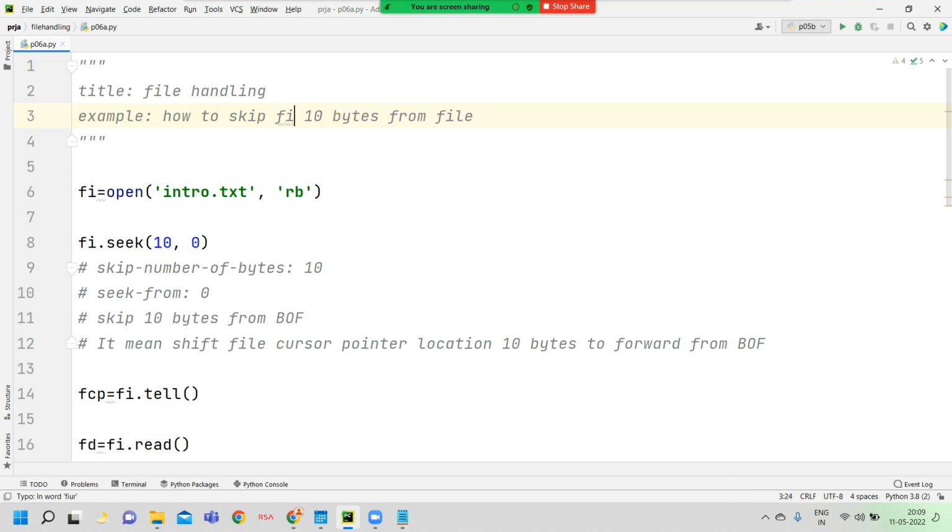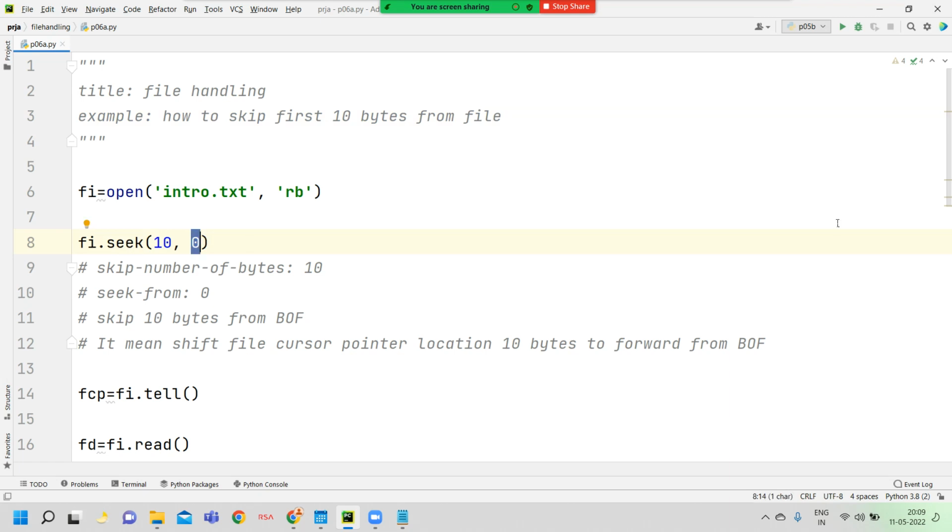How to skip first 10 bytes from file. This is the exact file title. How to skip first 10 bytes from file. So here I mention the beginning of file constant number.